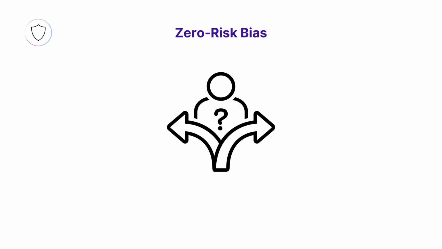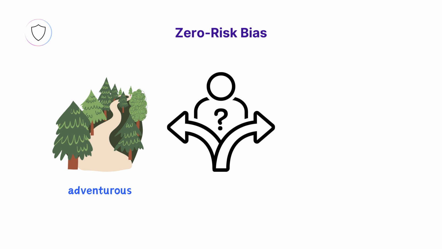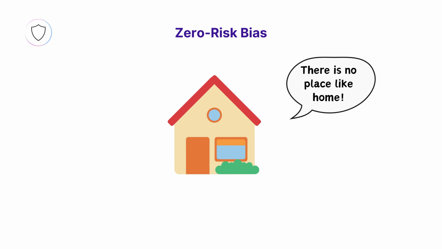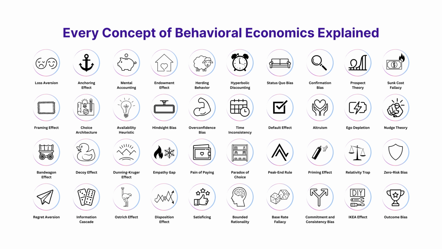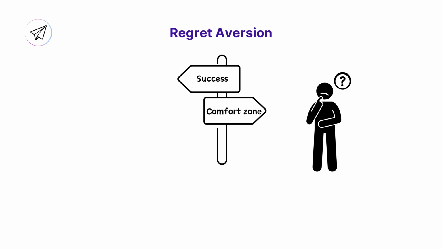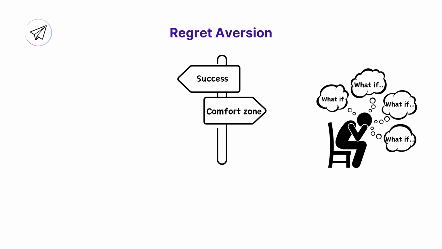Zero risk bias. The preference for completely eliminating a risk over reducing it, even when the alternative offers a greater decrease in overall risk. Regret aversion. The tendency to avoid making a decision that could lead to action for fear of it turning out to be wrong. People influenced by regret aversion might prefer to maintain the status quo or choose an option that minimizes the potential for regret, even if it's not the best possible choice.